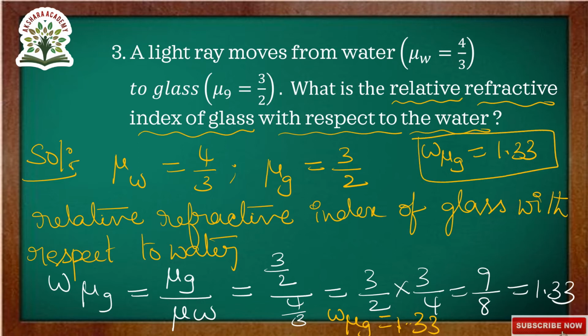First, they gave refractive index of water 4/3 and refractive index of glass 3/2. We are finding the relative refractive index of glass with respect to water.